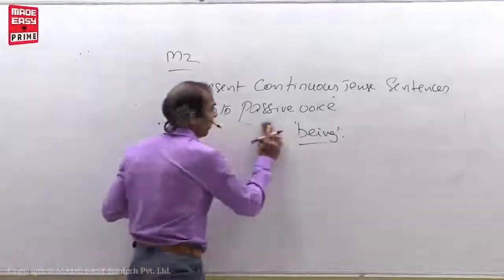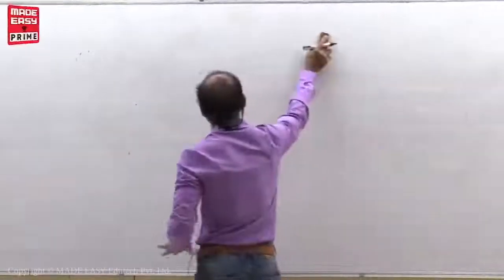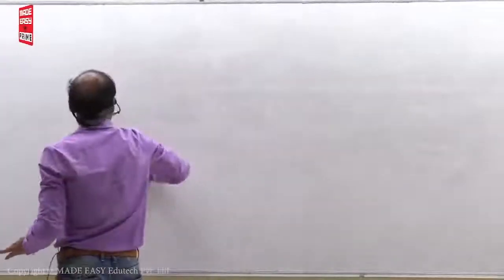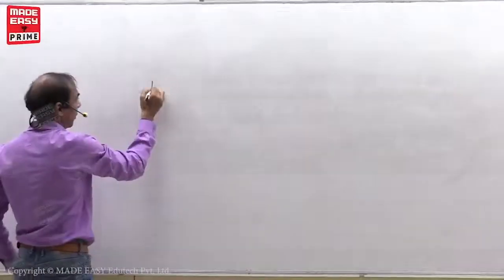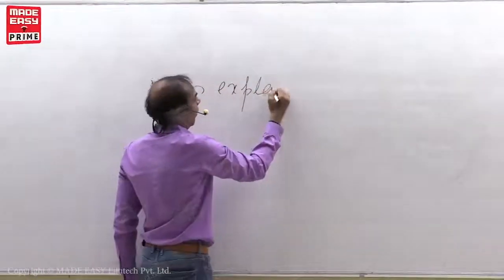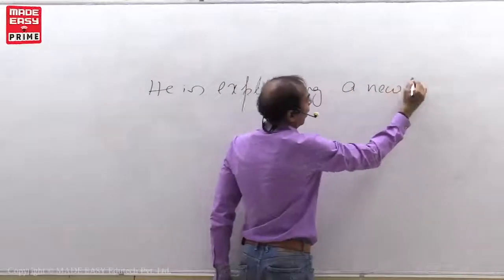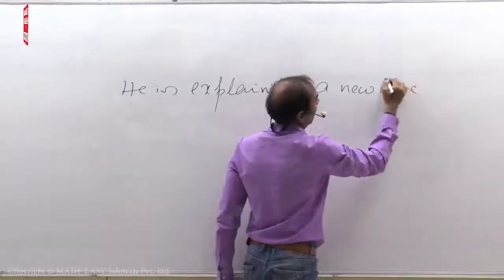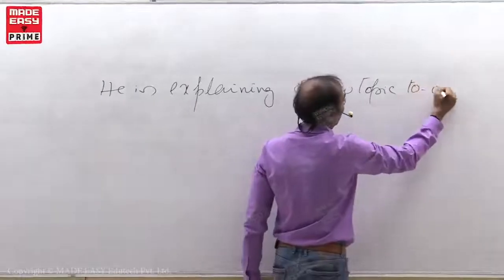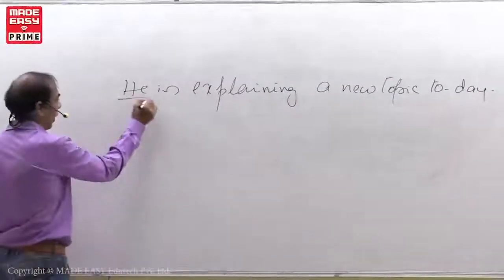Now see. He is explaining a new topic today. He is the subject.